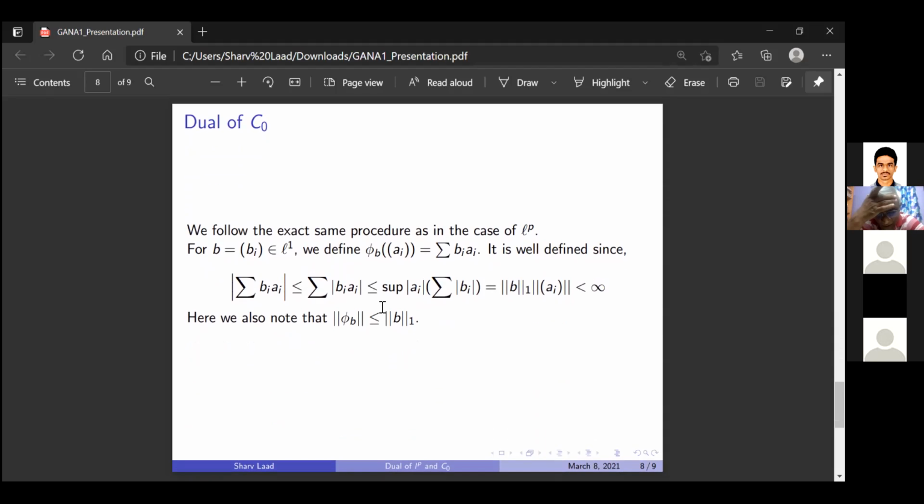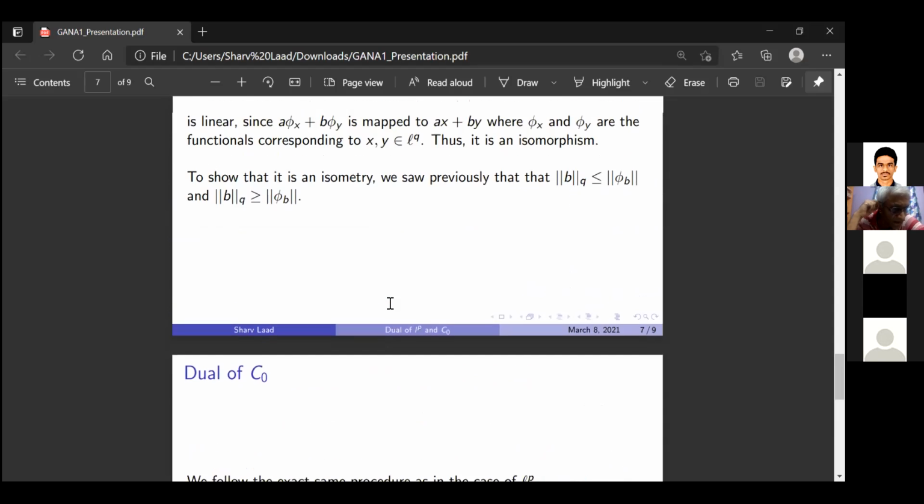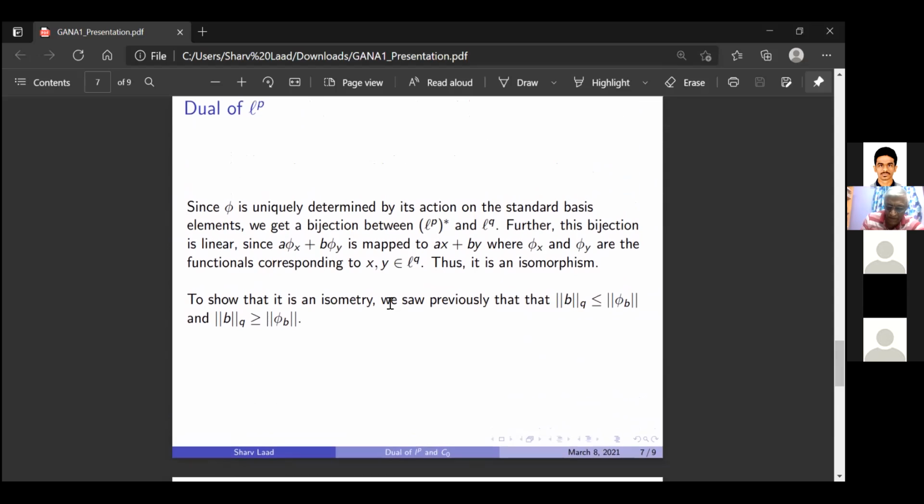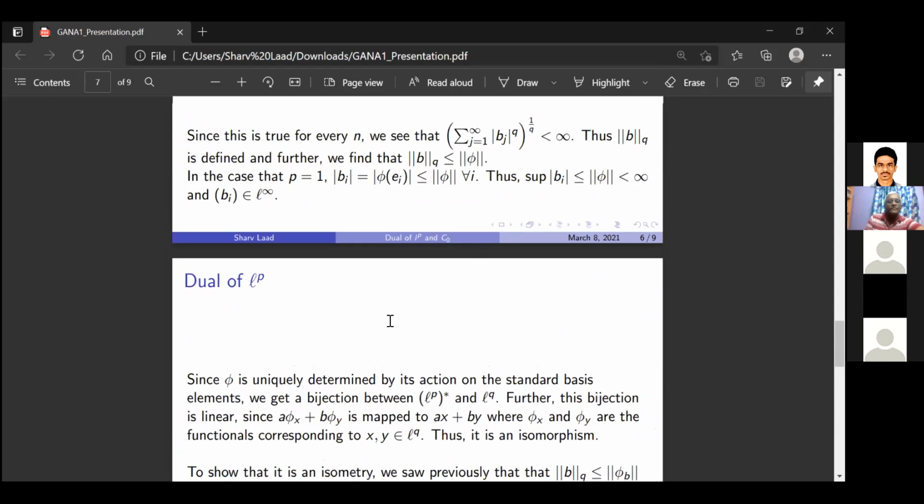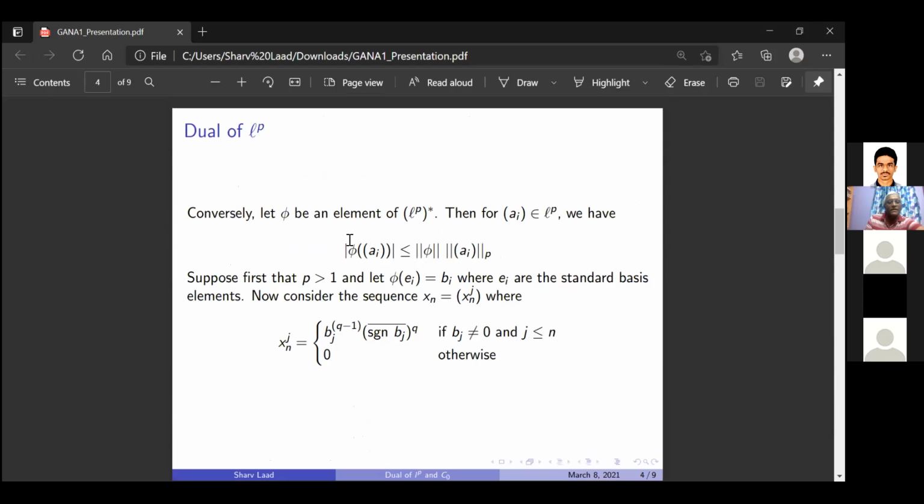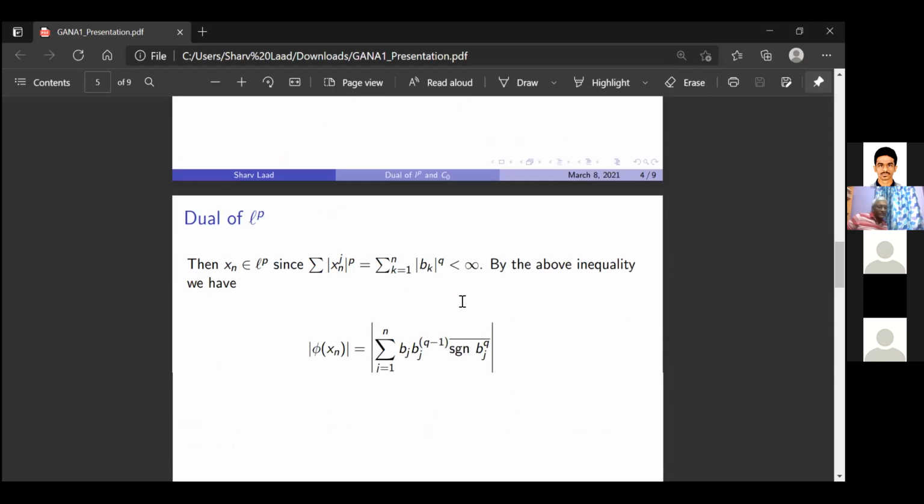So I didn't listen properly. The dual of c0. One second. No. Did you prove that phi of e_i, given any linear functional phi, is in Lq or something? e_i is the basis, no? Yes, sir. So over here, how did you prove? Over here, I proved that phi is an element of Lp star. Okay. That's correct.